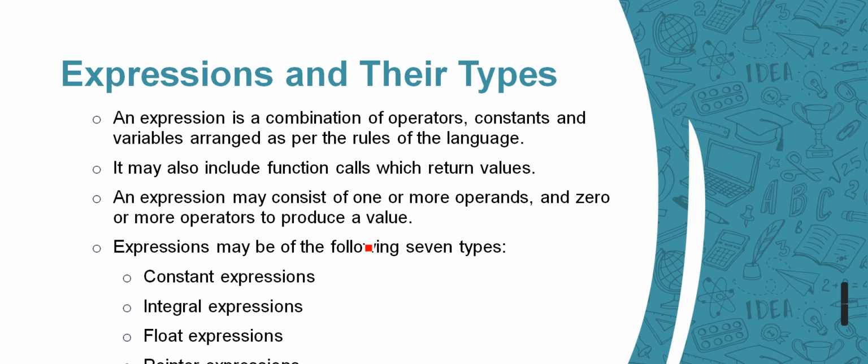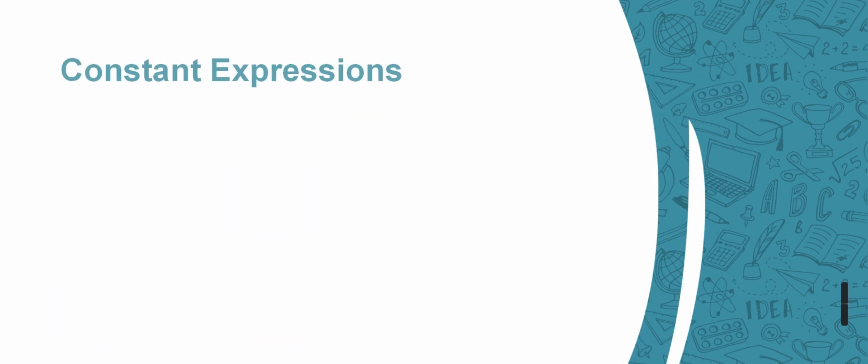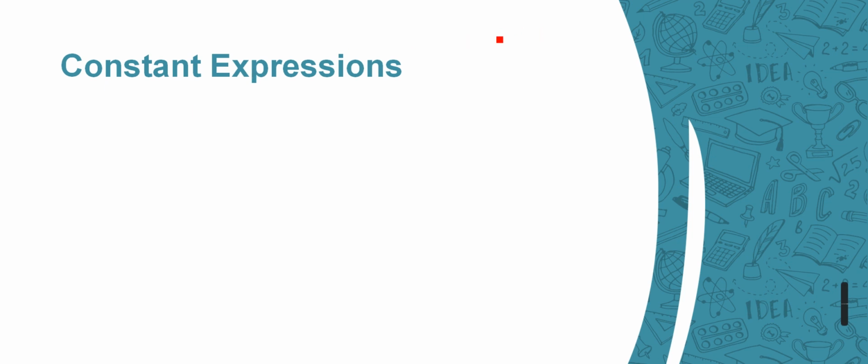Okay, so as you can see, there are a bunch of expression types: constant, integral, float. We are going to look at each of them one by one. Constant expression, I already have told you what a constant is. So this 5 is a constant. Instead of taking a variable int num is equals to 5, I can just directly have a value for something like this.